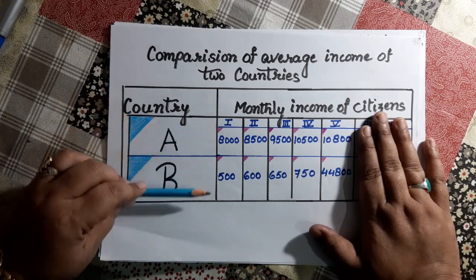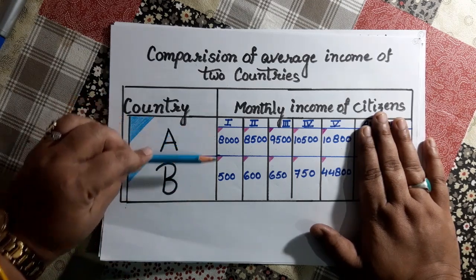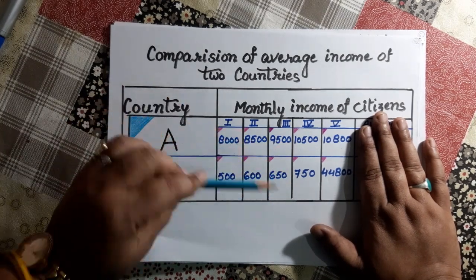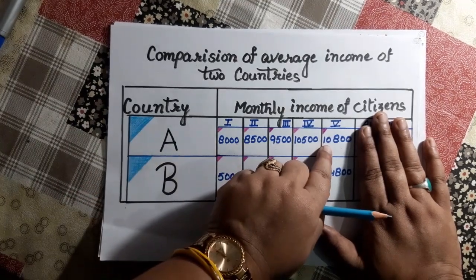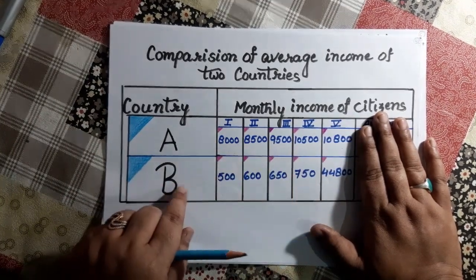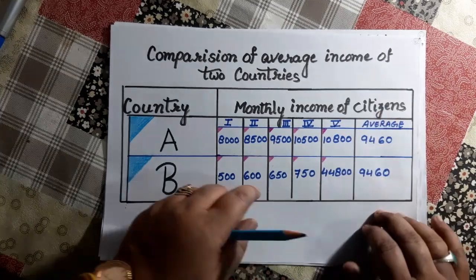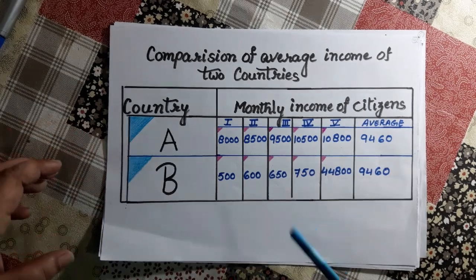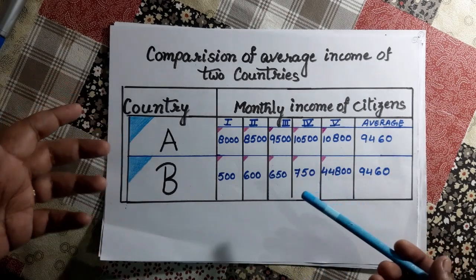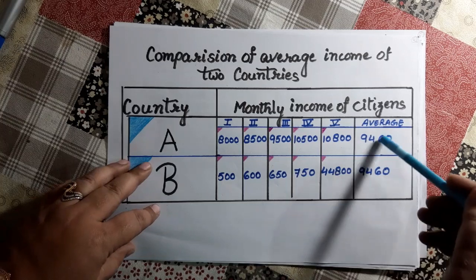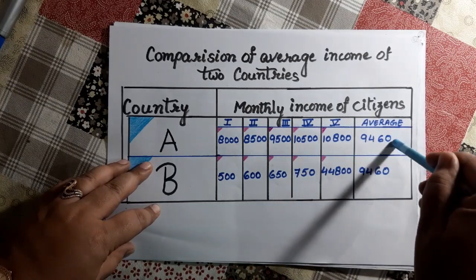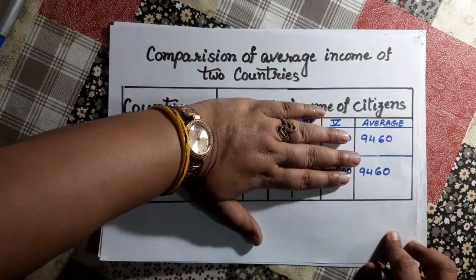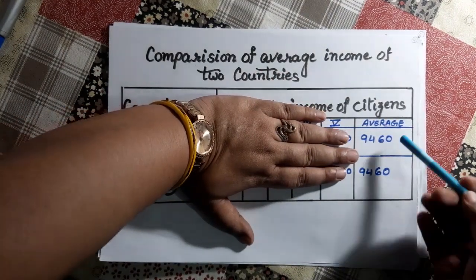If you hide the incomes, and compare these two countries, we find income inequalities. In country A, not much, but in country B a drastic variation is there, a big difference in amount, but the average is the same.